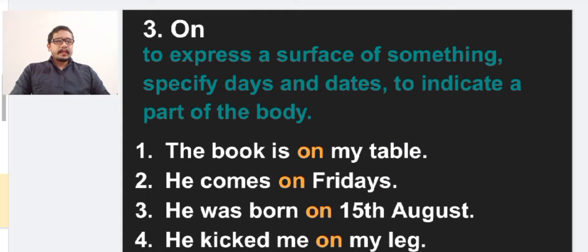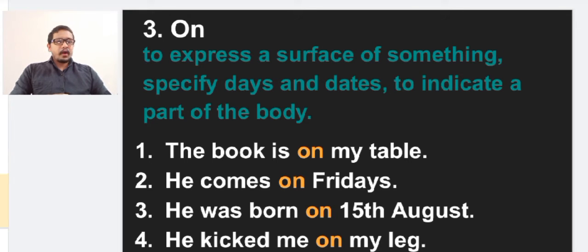Third one, next preposition is on. To express a surface of something, to specify days and dates, to indicate a part of the body. In these three areas we are using the preposition on. Let us see some examples.